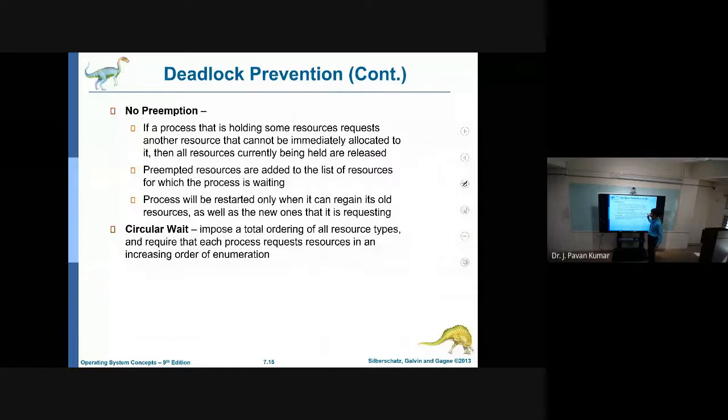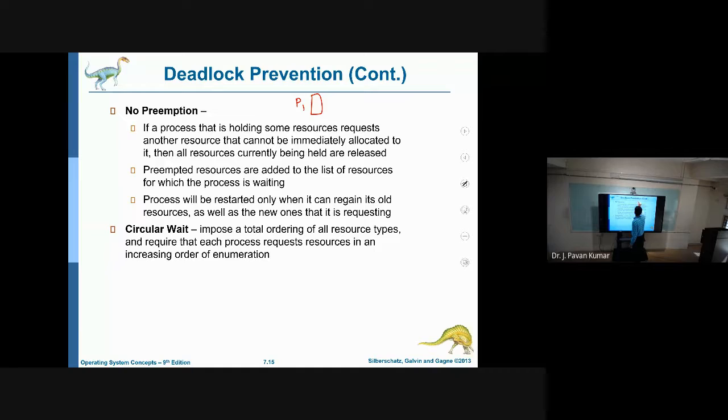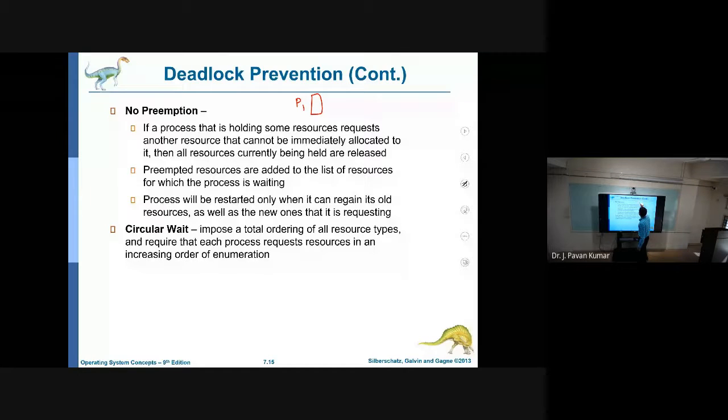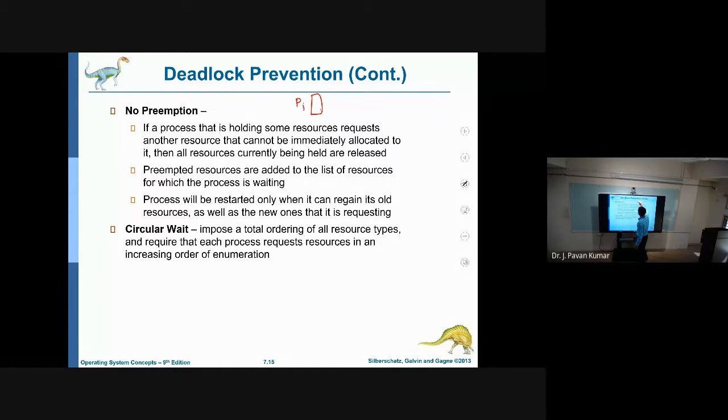Next, the third one is no preemption. No preemption means that if a process is holding a resource, it will not release it until its execution is complete. But the strategy we will use here is: if P1 is holding this resource and it requires several other resources also, then it will preempt this resource for some time.